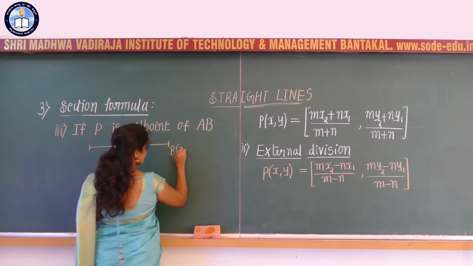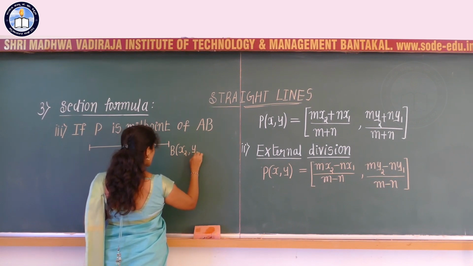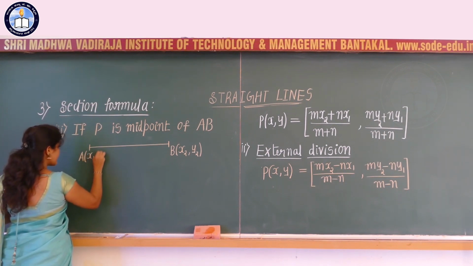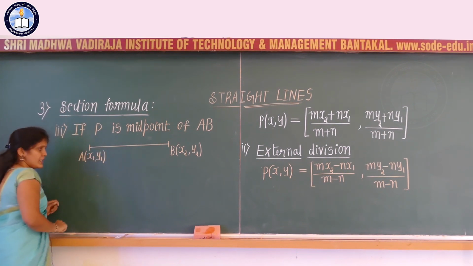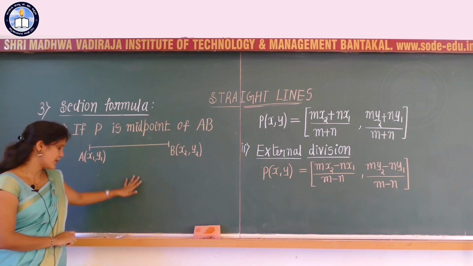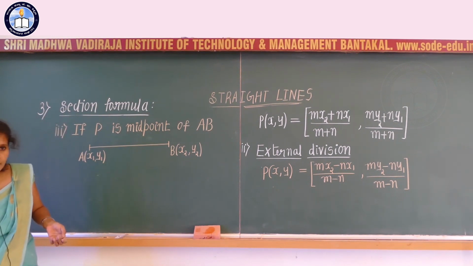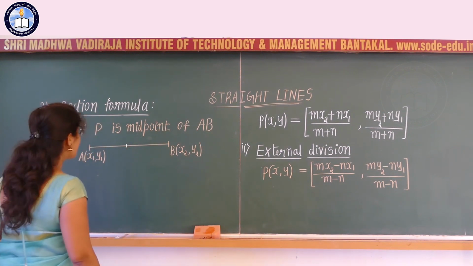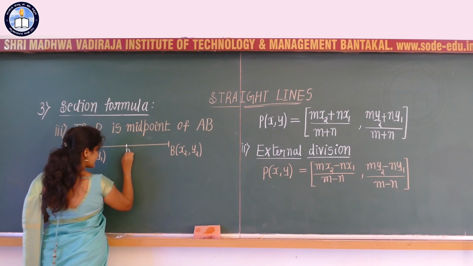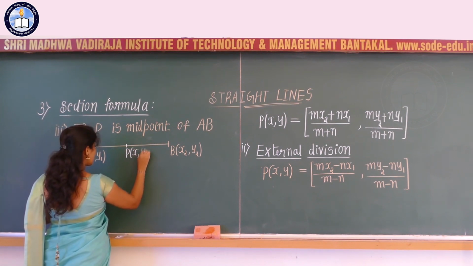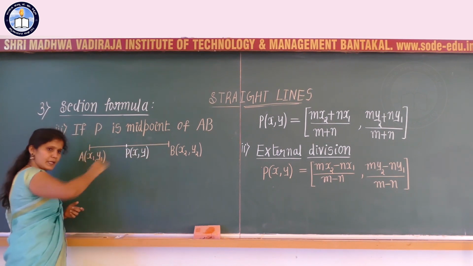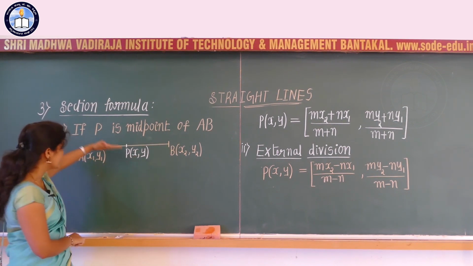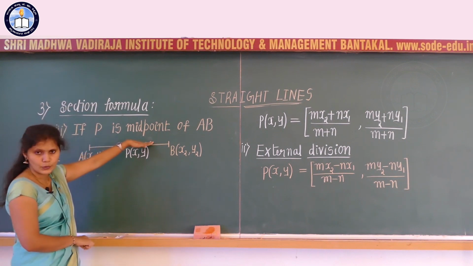Here B is a point with the coordinates x2 comma y2, and A is a point with the coordinates x1 comma y1. Somewhere here I am going to consider P as the midpoint of A and B. Since P is the midpoint, the line is divided in the middle, so this distance should be equal to PB.